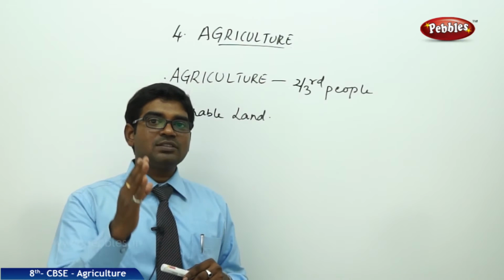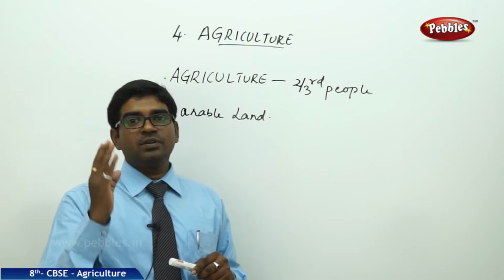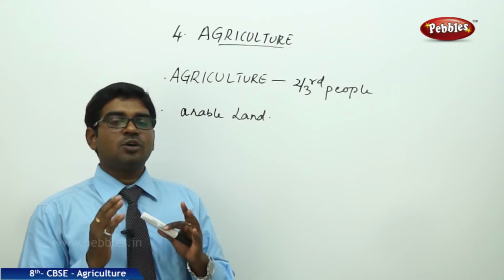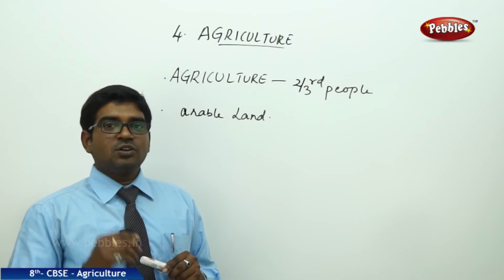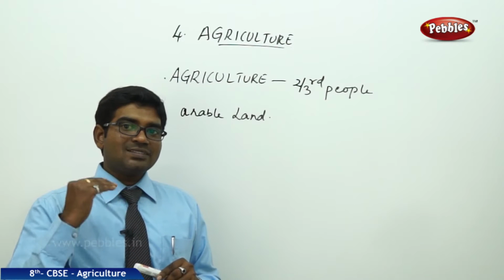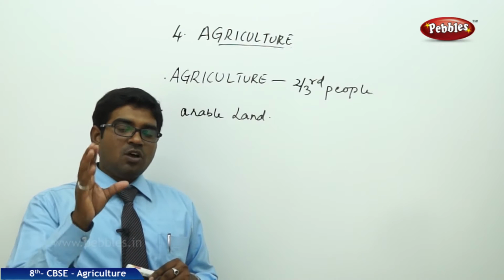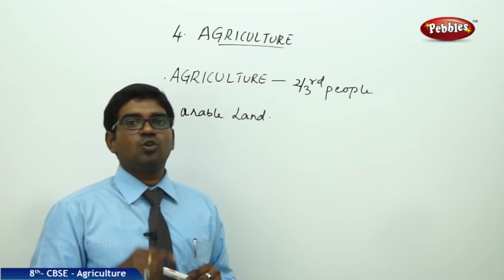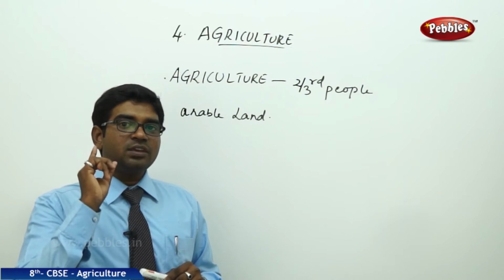So rainwater is the main source for them to start their crops growing, to start the crop season. Now, as the time passed on, the monsoon started to play a very vital role on the lives of the farmers.